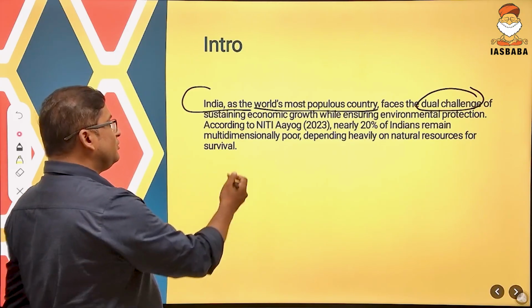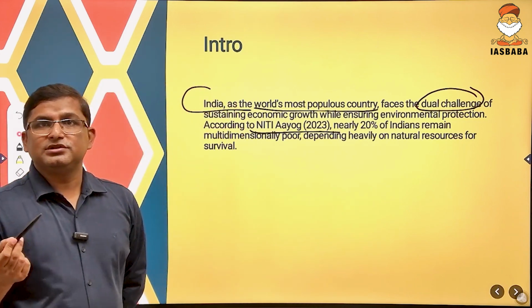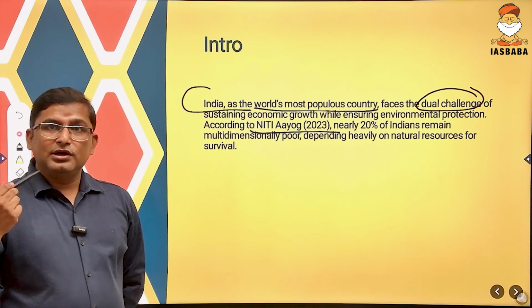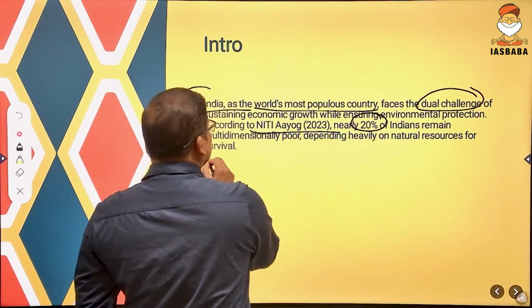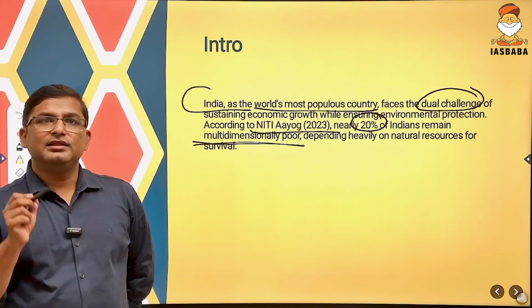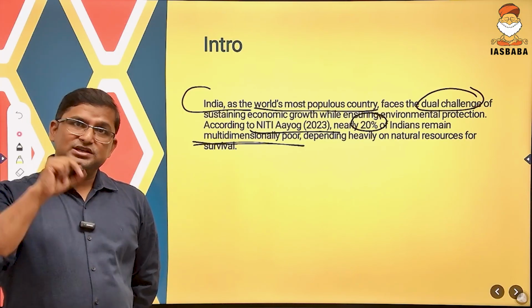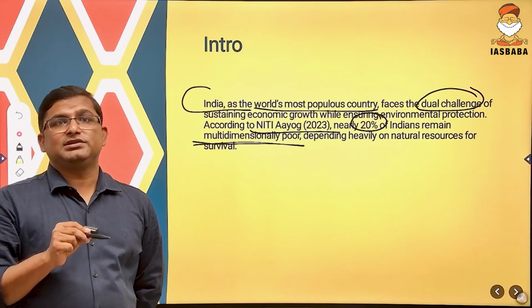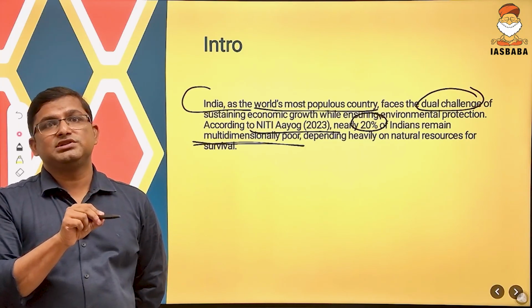And Niti Aayog released an index known as the Multidimensional Poverty Index. According to Niti Aayog, nearly 20% of Indians remain multidimensionally poor, and they are heavily dependent on the natural resources for their survival, which in sustainable development we are trying to protect. So they are dependent on those natural resources for their survival.